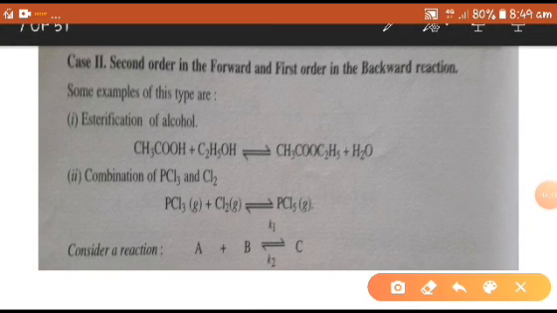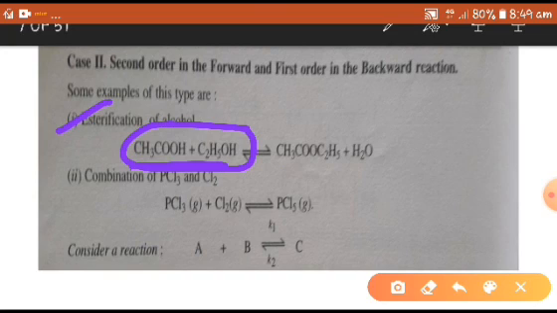Here, second order in the forward: esterification of alcohol. In the esterification of alcohol, the rate of the forward reaction depends upon two concentration terms of the reactants, whereas in the case of the backward reaction it depends only upon one concentration term. So that's why this is the example for second order in forward and first order in the backward reaction.